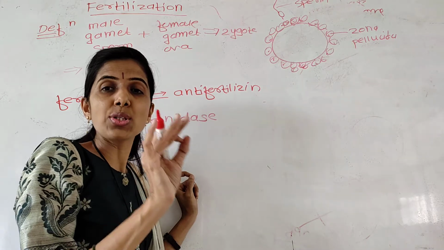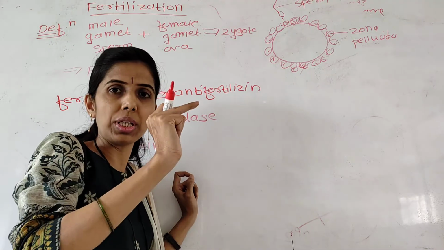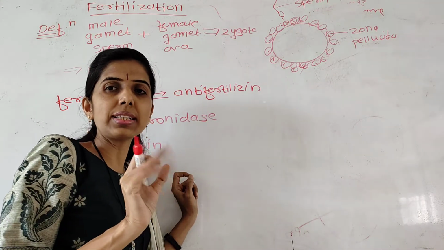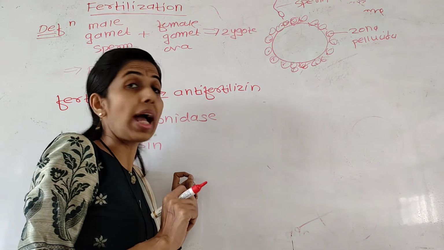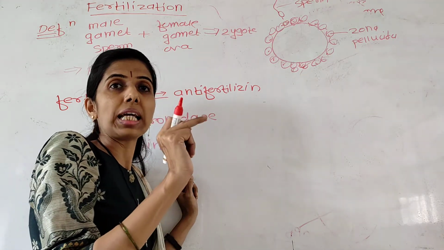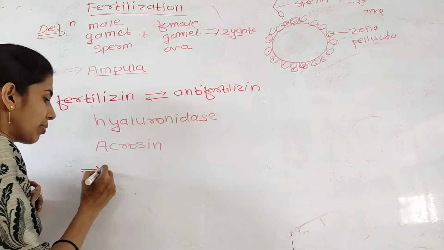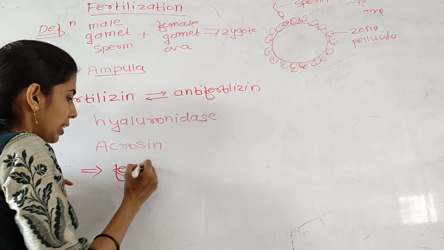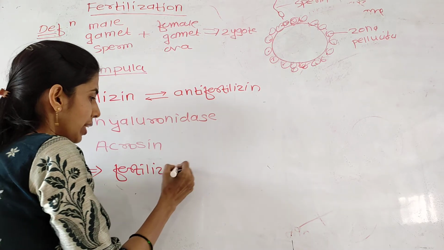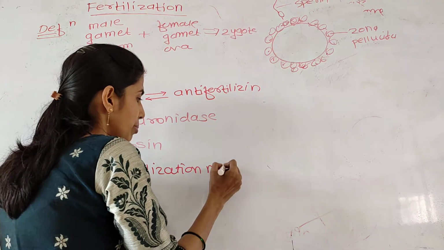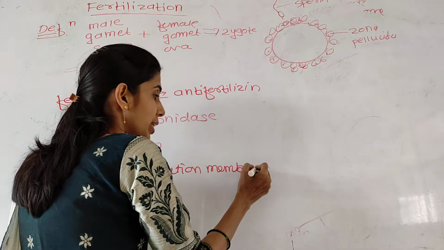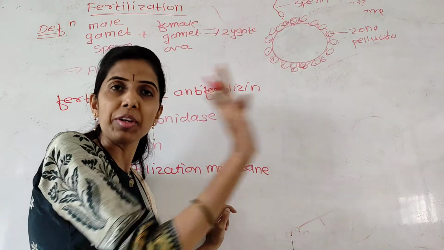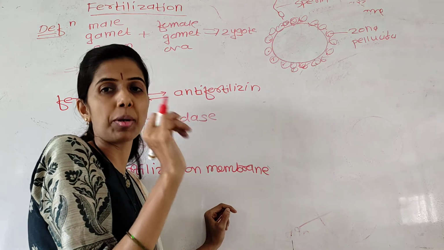And as soon as only one sperm head enters inside the secondary oocyte, the vitelline membrane gets converted into the fertilization membrane. What? The vitelline membrane is converted into the fertilization membrane, and this fertilization membrane prevents the entry of other sperm.